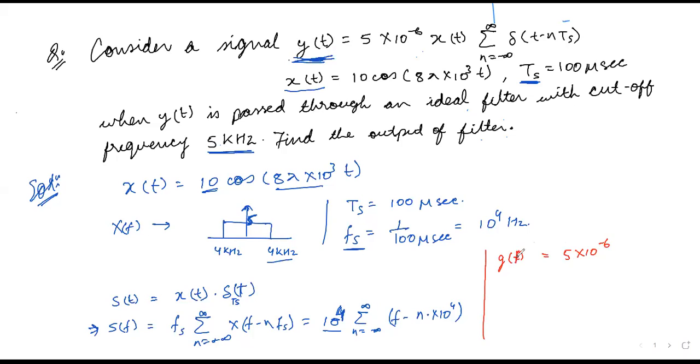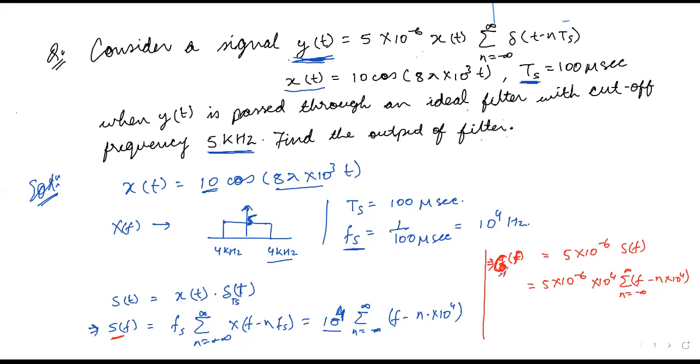Okay, so in terms of frequency, we have found out f here. So S of f. So G of f is nothing but the spectral component, which can be written in terms of G of f as 5 into 10 to the power minus 6, and S of f is 10 to the power 4 times the sum over n from minus infinity to infinity of delta f minus n into 10 to the power 4.